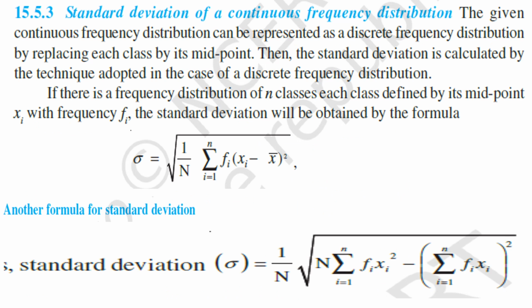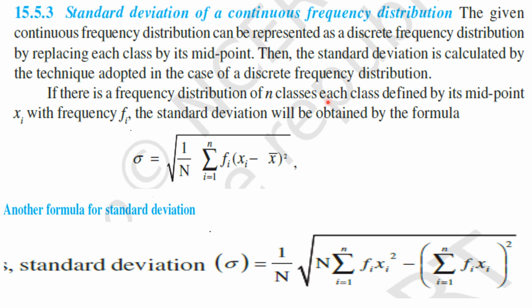Right. In the previous point, we have discussed the variance and standard deviation of a discrete frequency distribution. Now come to the third case, that is finding the variance and the standard deviation of a continuous frequency distribution. This is the last case.